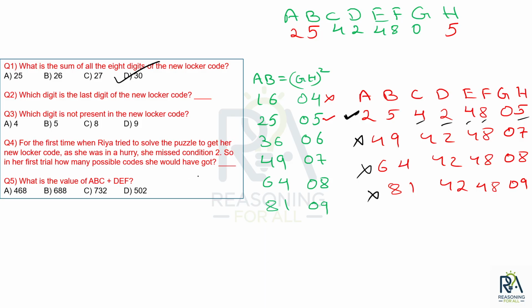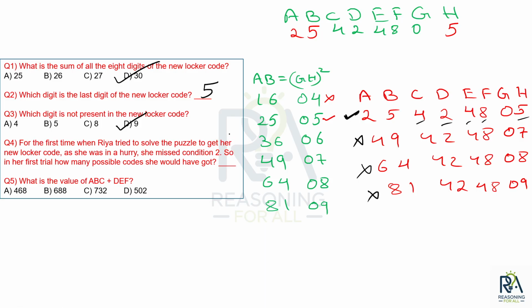Okay. Which digit is the last digit of the new locker code? Which is the last digit? It is 5, so the last digit is 5. Okay. Which digit is not present in the new locker code? Not present. 4, it's present. 5, it's present. 8, it's present. 9, not present. Right? 9.